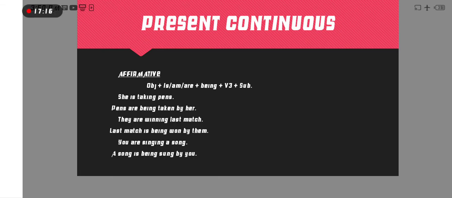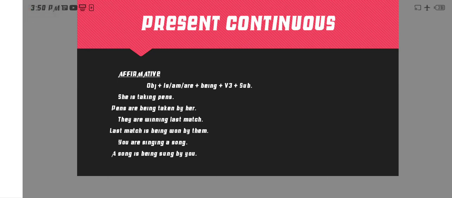She is taking pens. So what is the passive? Pens are being. Pens is the object, then are helping verb, being, B-E-I-N-G. Then taken, because of what? Third form. The third form of the verb we always use here. So taken is the third form, by, and then her, the subject.